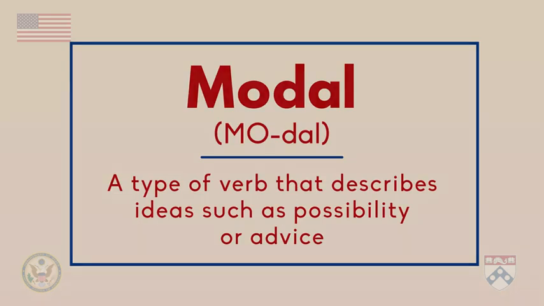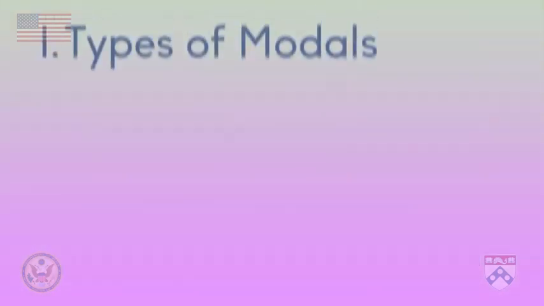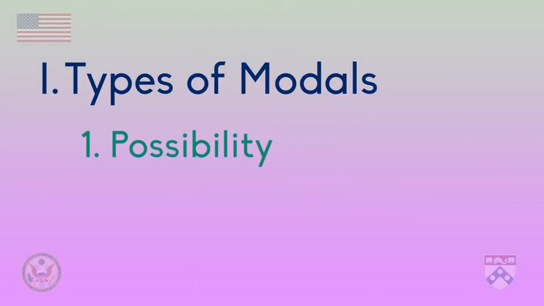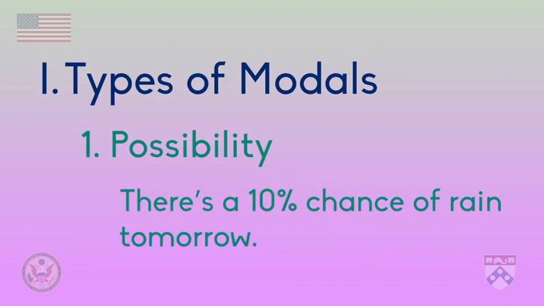Let's look at two common types of modal. First, possibility means how likely something is, such as when we talk about the weather and say there's a 10% chance of rain tomorrow. We could say the possibility for rain is 10%.